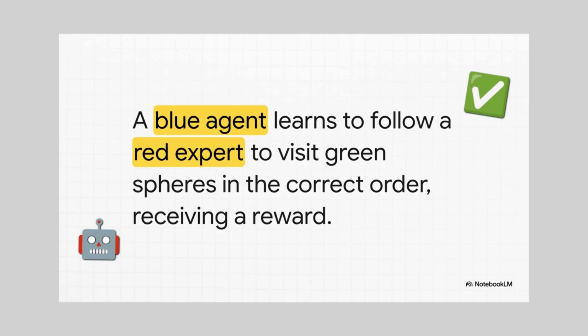Simple enough. To teach it, the researchers have it watch a red expert agent that does the task perfectly. The blue agent gets rewarded for doing the right thing, and pretty quickly it figures out a super simple strategy that works every time. Just follow the red guy. You follow red, you get the green spheres, you get a reward.